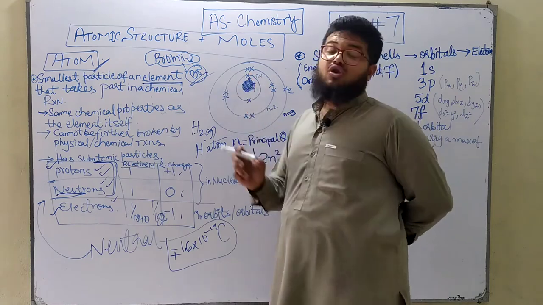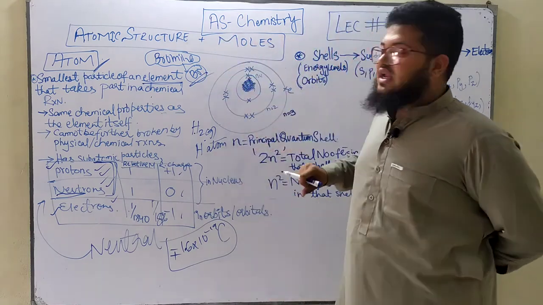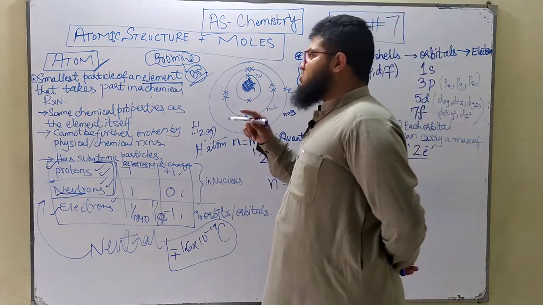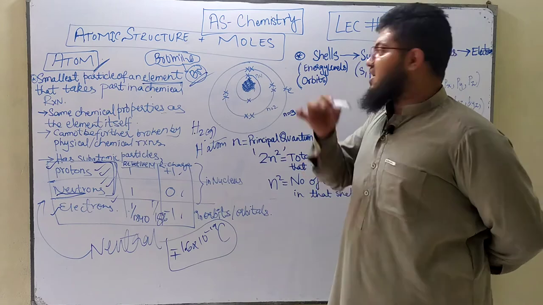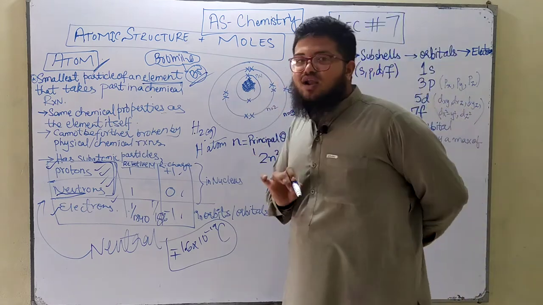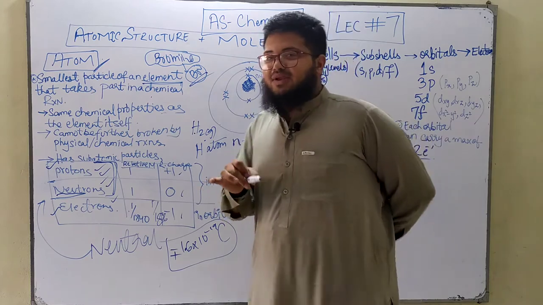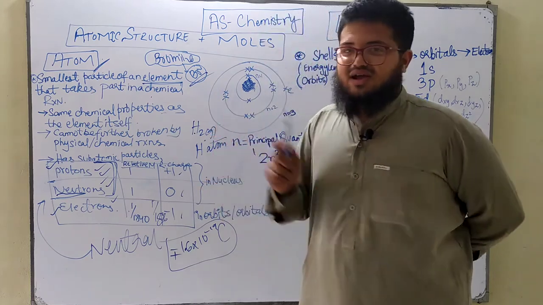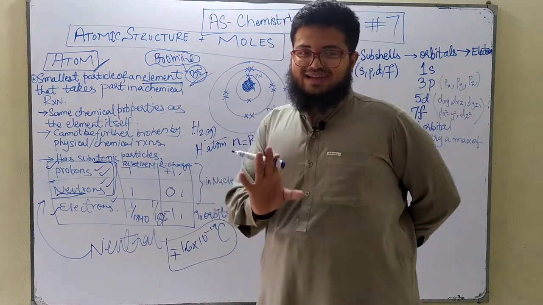Around the nucleus you've got the electrons. And in your O levels you studied that electrons are present in circular orbits around the nucleus, remember? But guys, now in your A-level chemistry, let me tell you that was not the correct structure of an atom.